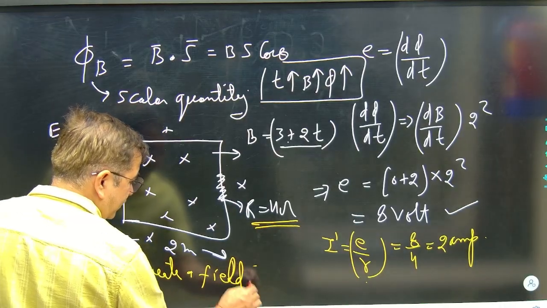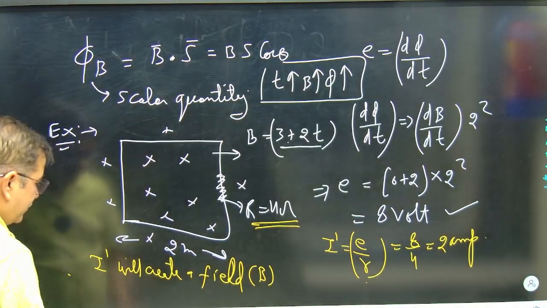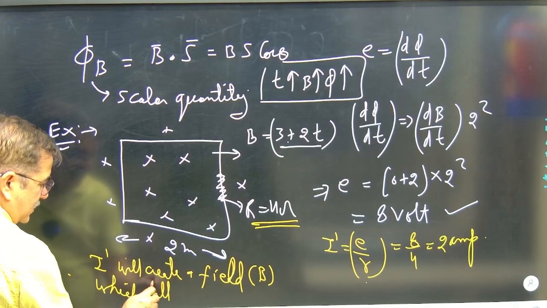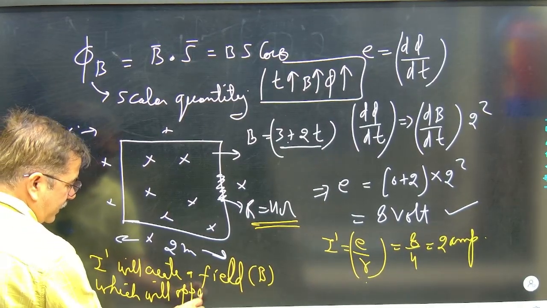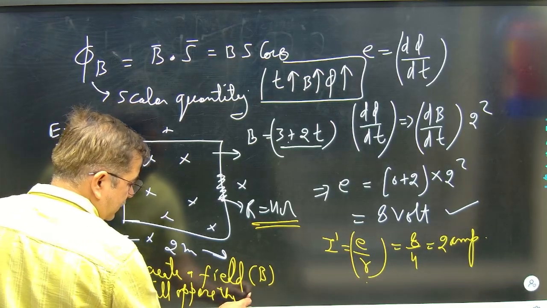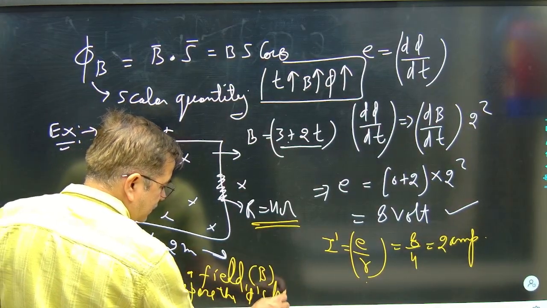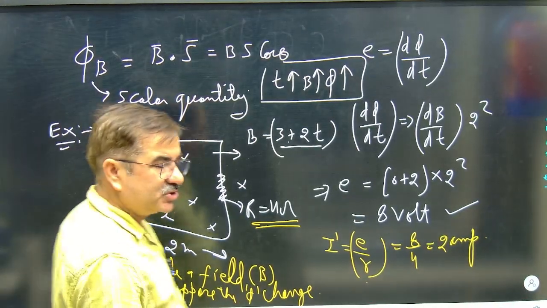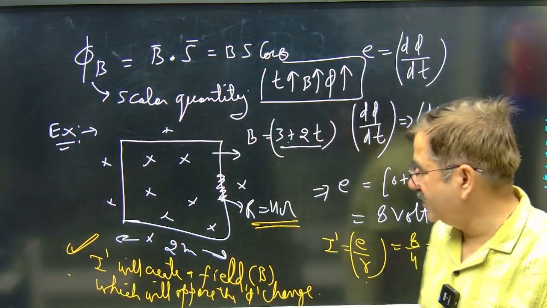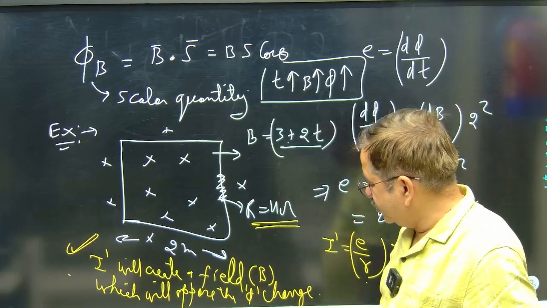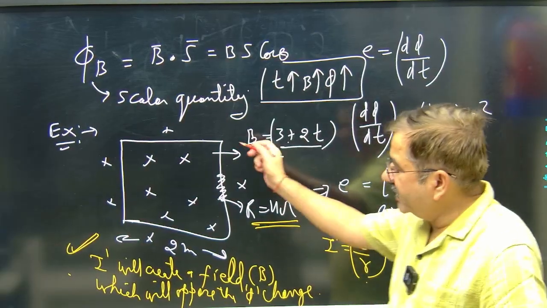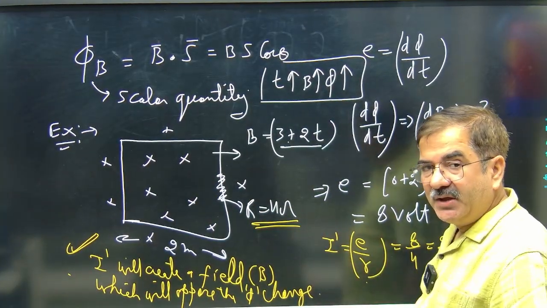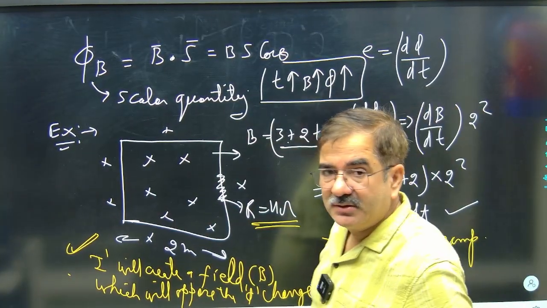It will create a magnetic field which will oppose the flux change. This is a very important statement. I dash will create a magnetic field of its own, which will oppose the flux change. Here flux is increasing. So I dash will create a magnetic field which will oppose the change, which will oppose the increase,